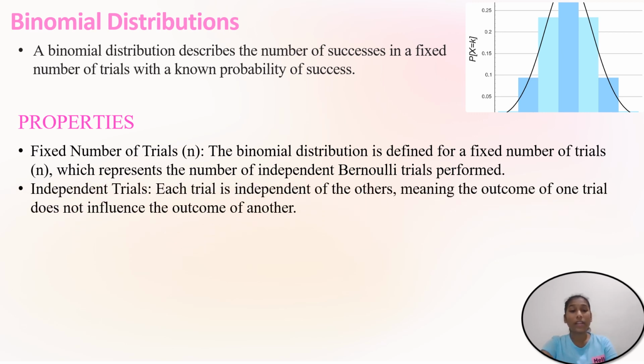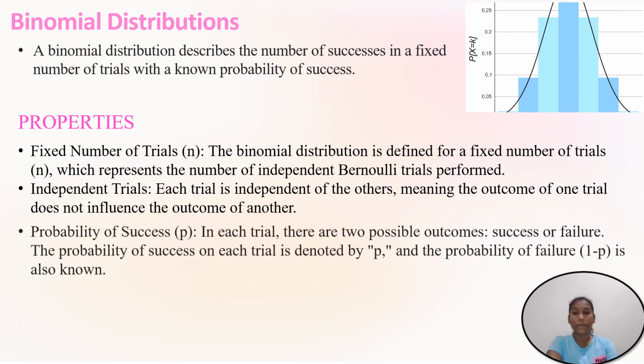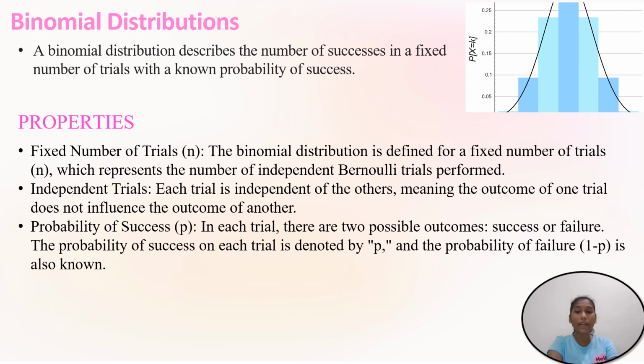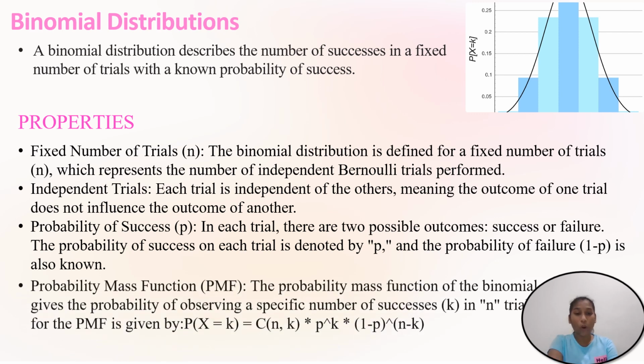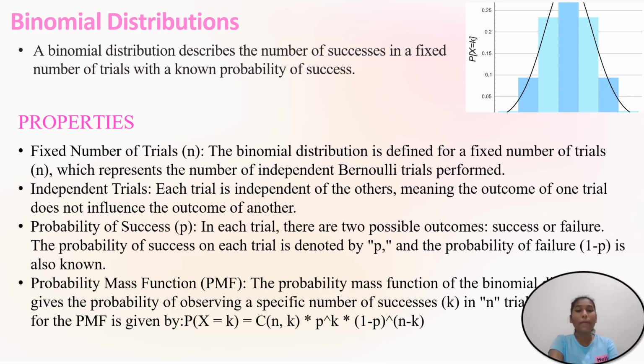Next, let us go with the independent trials. Each trial is independent of the others, meaning the outcome of one trial does not influence the outcome of another. Next, probability of success. In each trial, there are two possible outcomes, that is success or failure. The probability of success on each trial is denoted by p and the probability of failure is 1 minus p. Next, probability mass function.